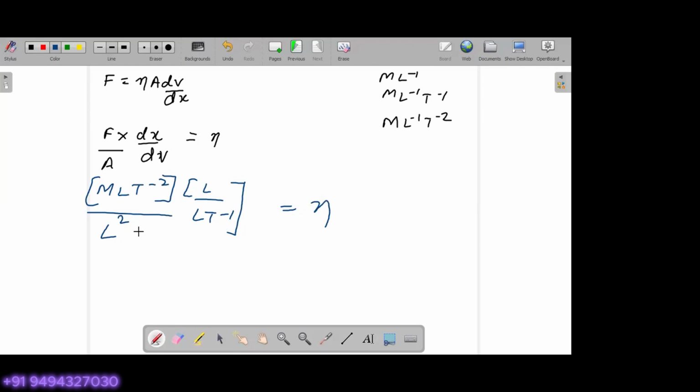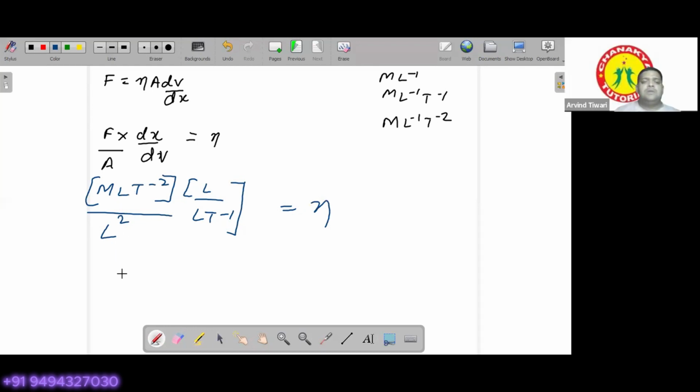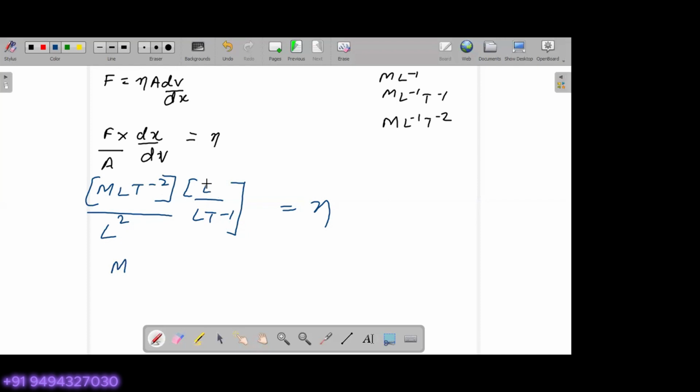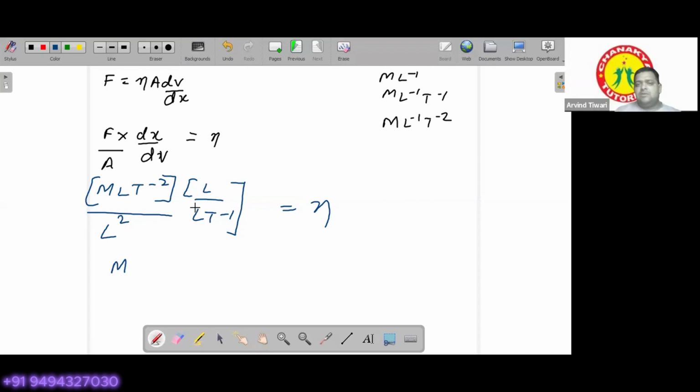So you get here M. For power of L, you get 1 plus 1, 2, minus 2, so 2 minus 3 makes L to the power minus 1. Then for T, we get the power minus 1 minus 2, which is minus 3 plus 2, so T to the power minus 1. So this is the correct answer.